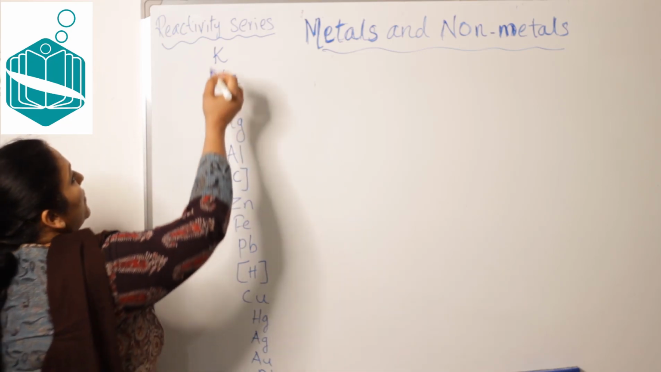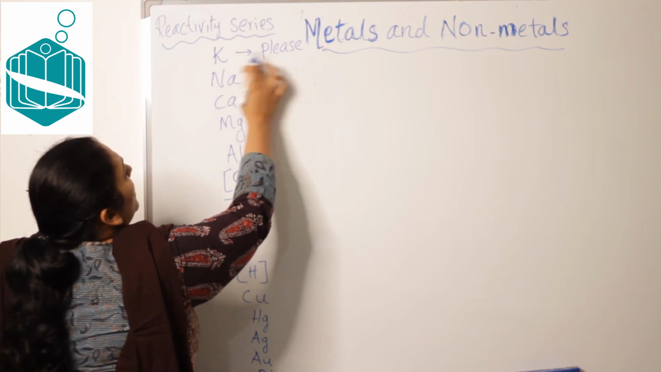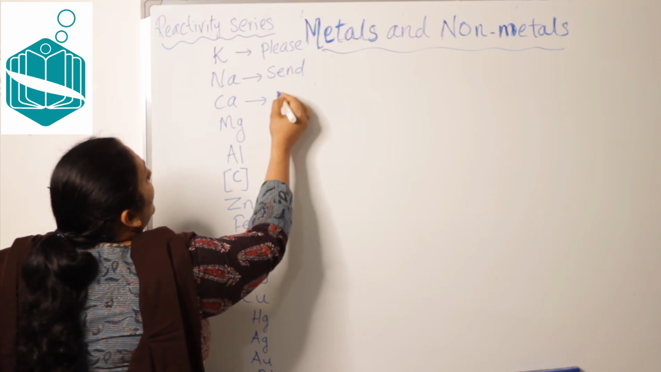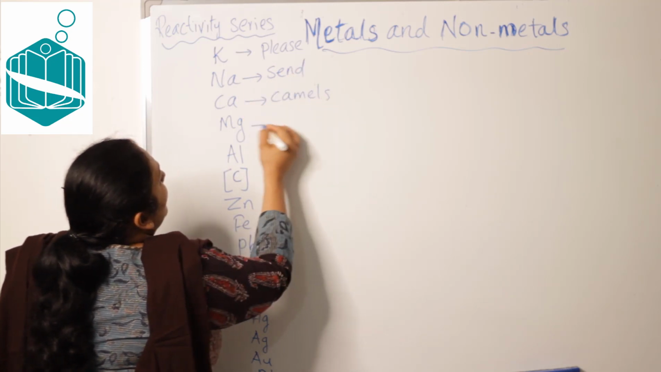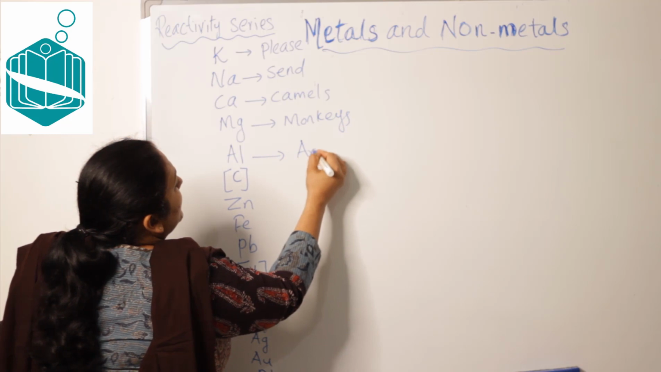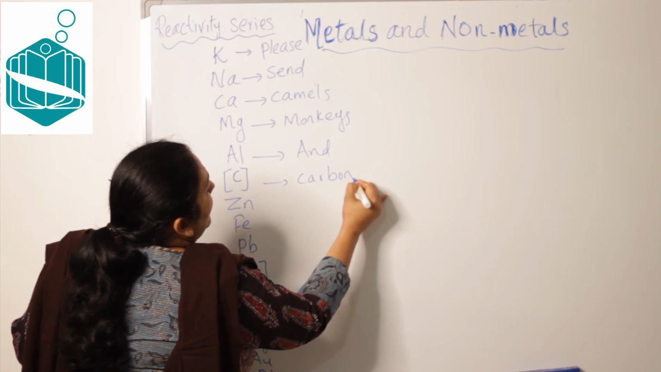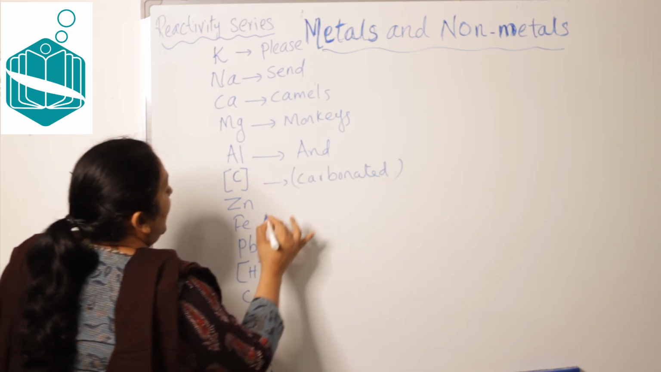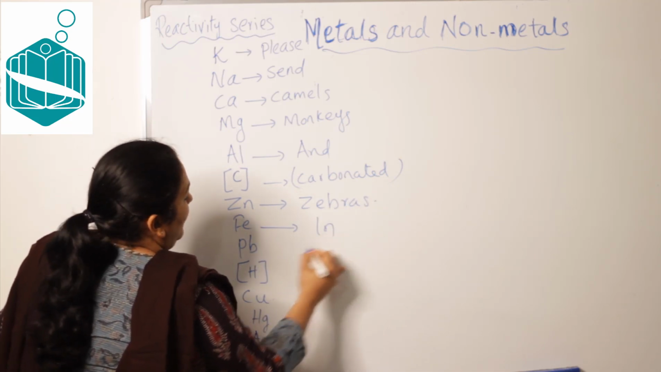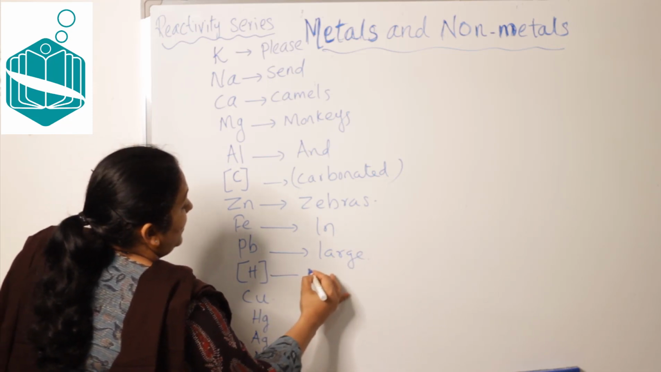So what is that? So here I'm going to write something, okay. So potassium I wrote please, okay. Then I wrote scent. Then I wrote camels. Monkeys. Funny, right? Monkeys. And, okay, you can write carbonated. I told you, nonsense. Carbonated. Zebras. Okay. In large hydrogen.